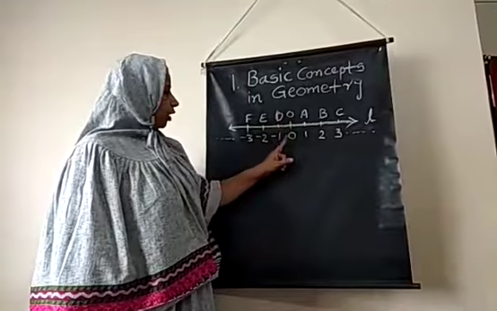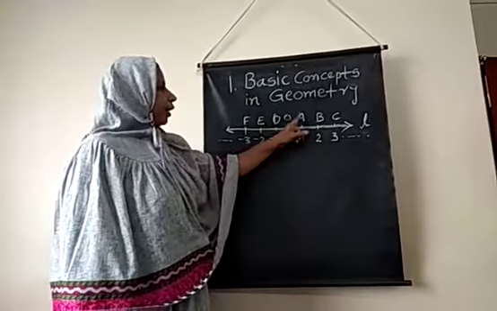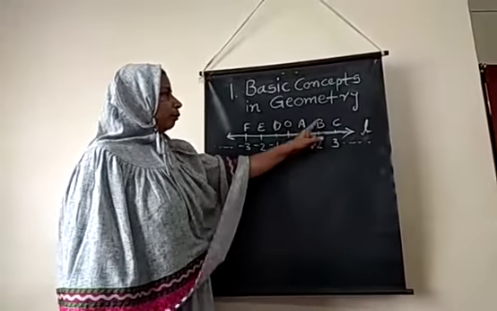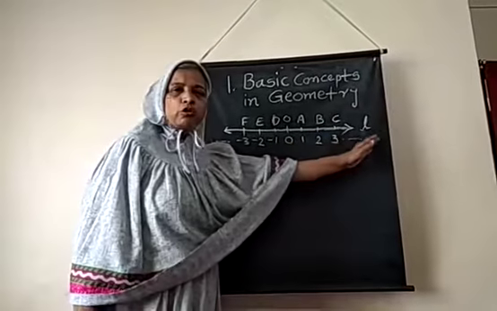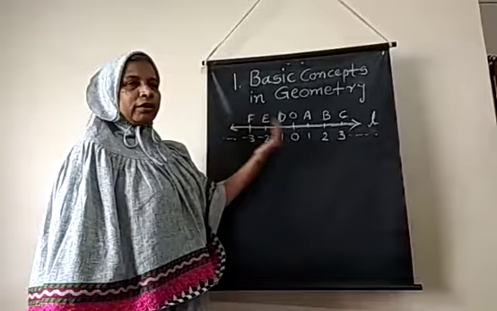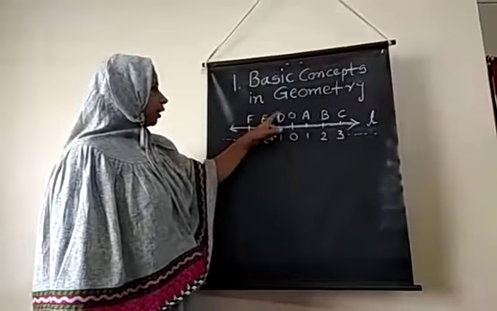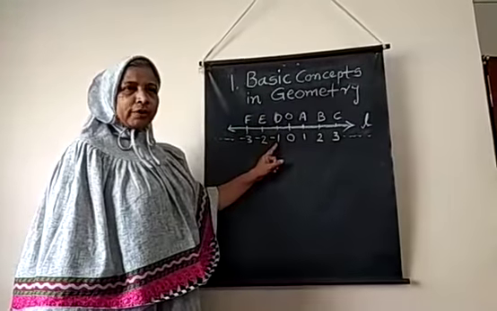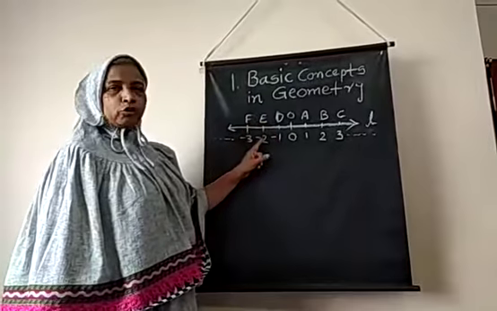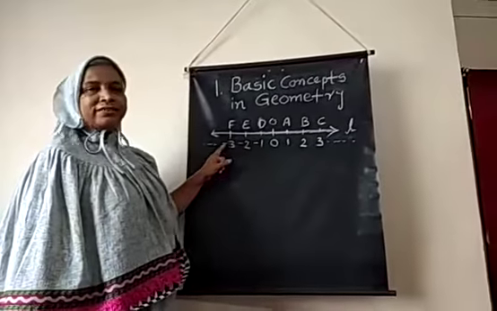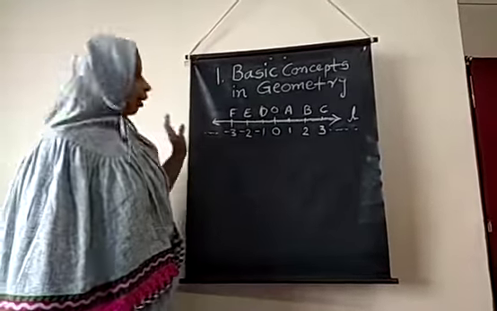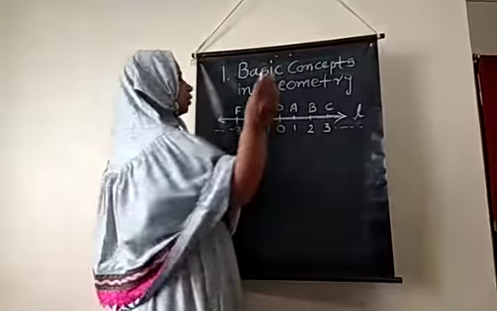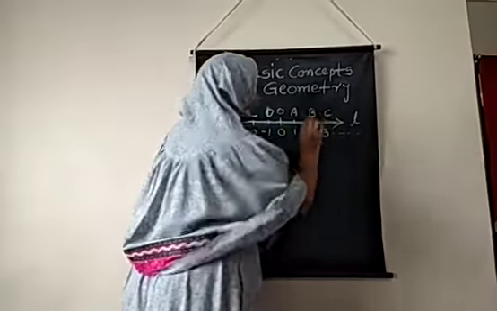O point coordinate is 0. A point coordinate is 1. B point coordinate is 2. C point coordinate is 3 and so on. Similarly, on the left hand side of the 0, point D has coordinate minus 1, point E minus 2, point F minus 3 and so on. Now let's consider some points and calculate the distance. Now I want to calculate the distance between point A and point C.